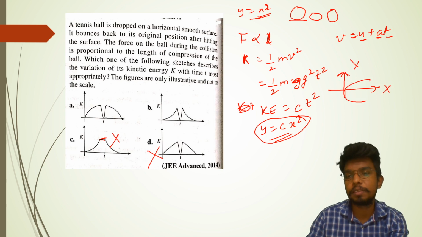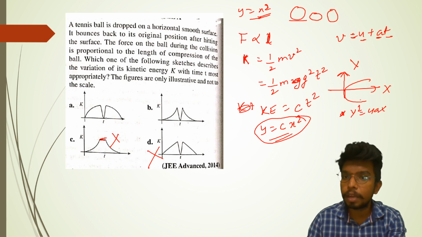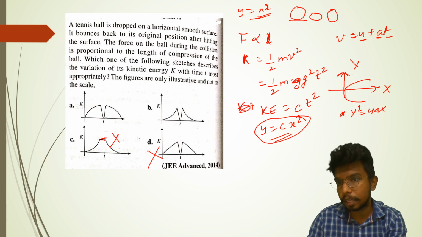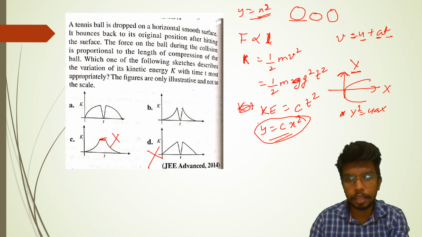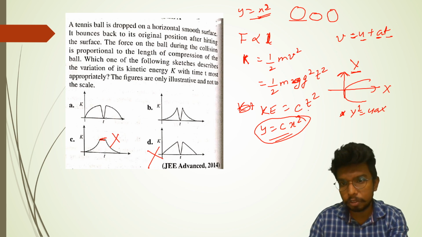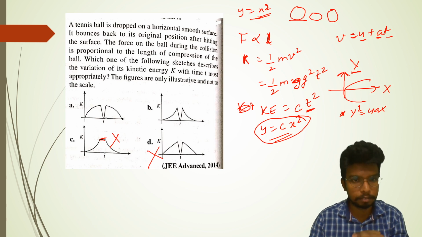For example, if this is x and this is y, y square is equal to 4ax. The mouth of the parabola does not open towards the term which is squared. This is a general result, like how I remember it. So here, kinetic energy is equal to c t square, so the mouth of the parabola cannot open towards the time axis.